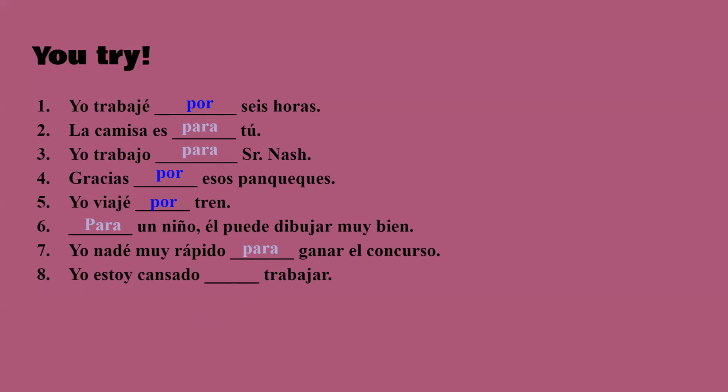I was tired in order to work. That doesn't make sense. It was because I worked. And I know that's an infinitive and you might think to work, but it's not always like that. It's not always simple translations. It would mean because I worked. So you would say por. So usually you use para, but if you can tell that it's something like because, then it would be por.